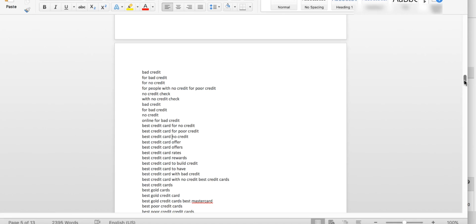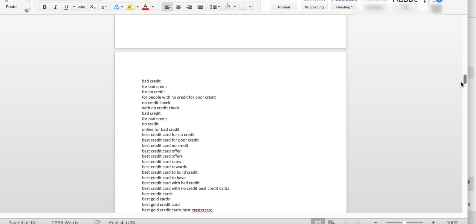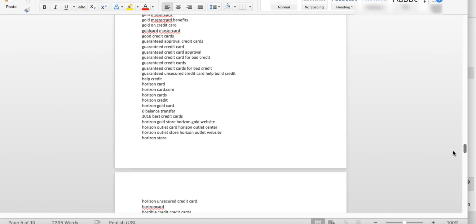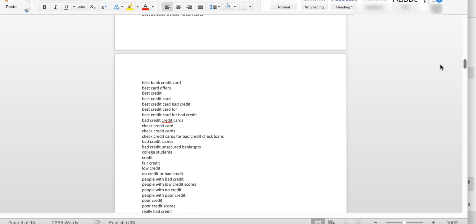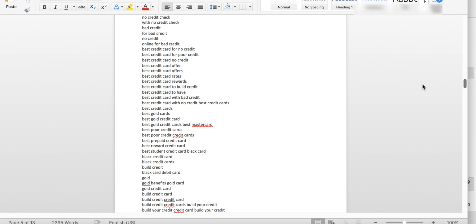I have got this keyword list which is pretty much covering everything related to the cards, and I'll try to see if I can include the specific ultimate keyword list that I'm going to explain more in other videos as part of this one. If not, you can actually use this one for sure, and you can filter these based on the run statistics after you run for a couple of days.